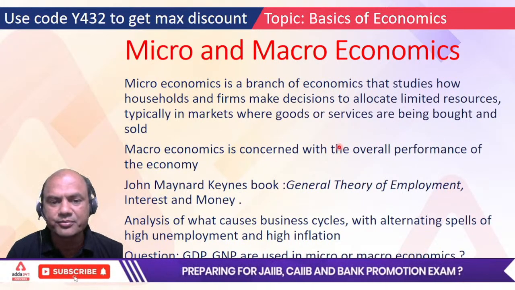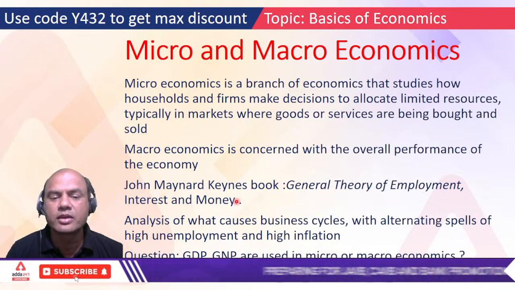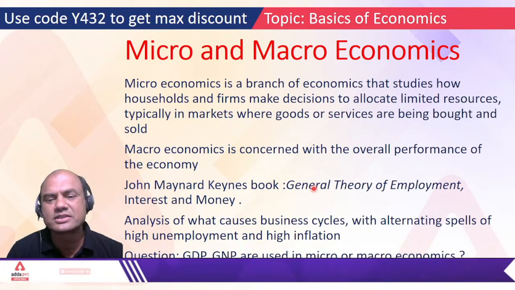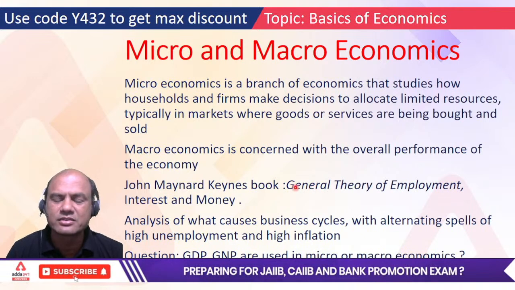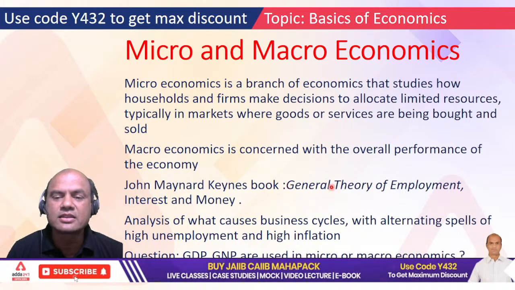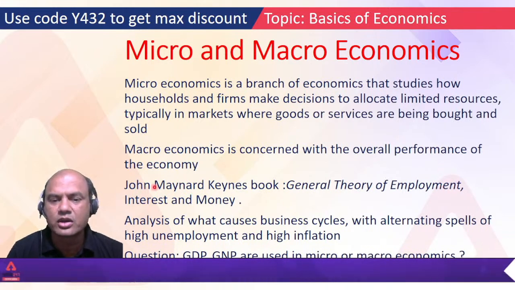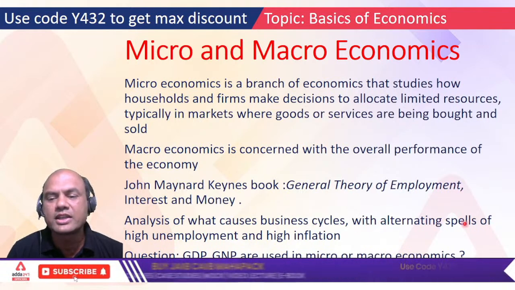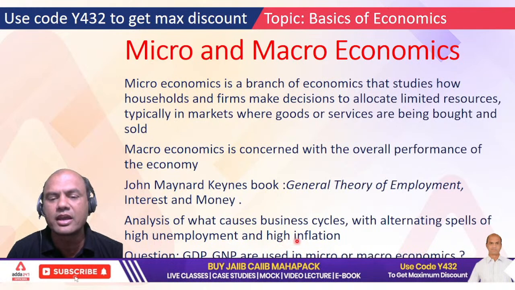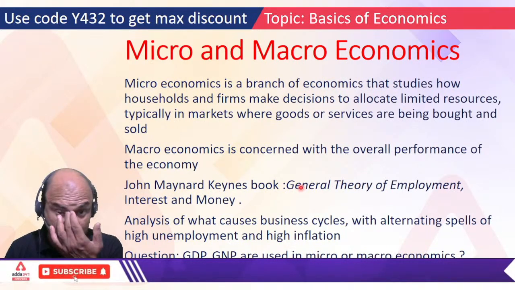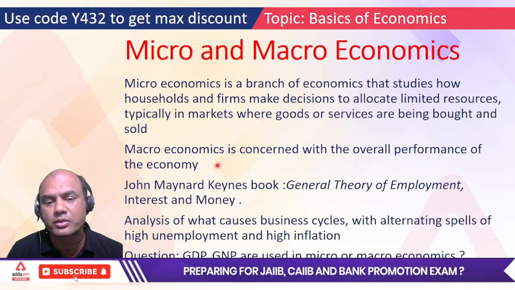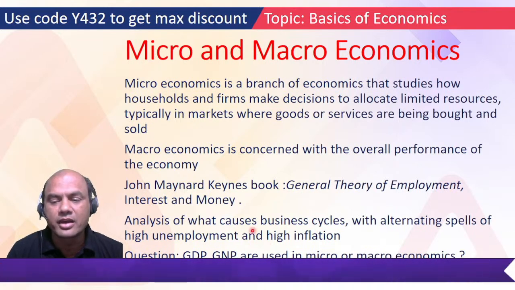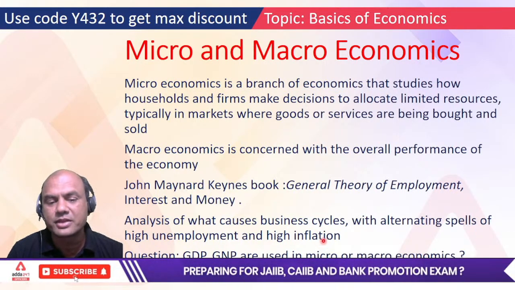Overall economy. Okay. So Keynes' book, General Theory of Employment, Interest and Money. This question is generally asked sometimes, means I have seen it at least once in 5 to 6 years. General Theory of Employment was written by John Maynard Keynes. Okay. Analysis of what causes business cycles with alternating spells of high unemployment and high inflation. This is what is studied in this book, and this is the study of macroeconomics also. Macroeconomics always studies business cycles, means alternating spells of unemployment and inflation.